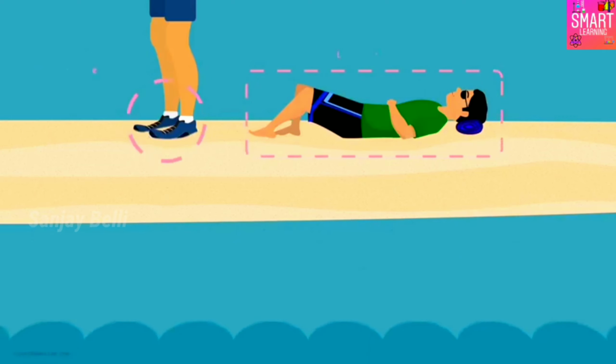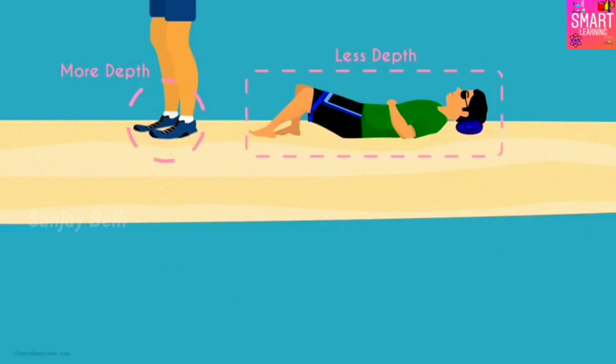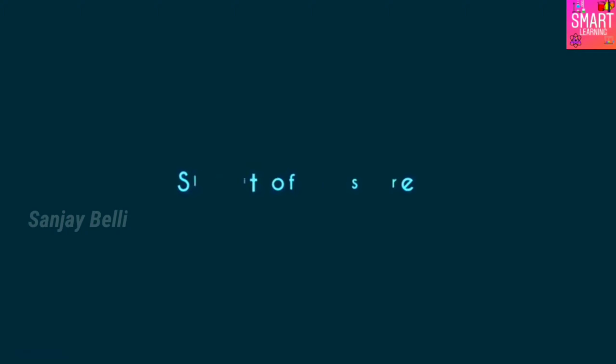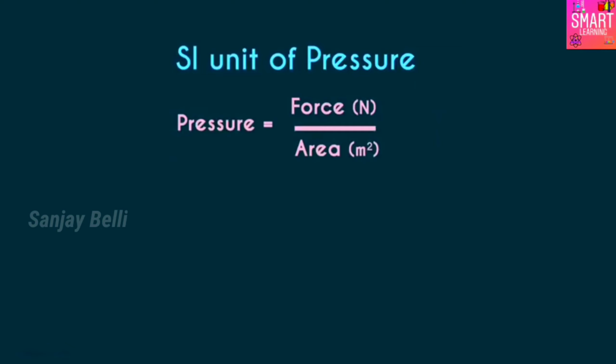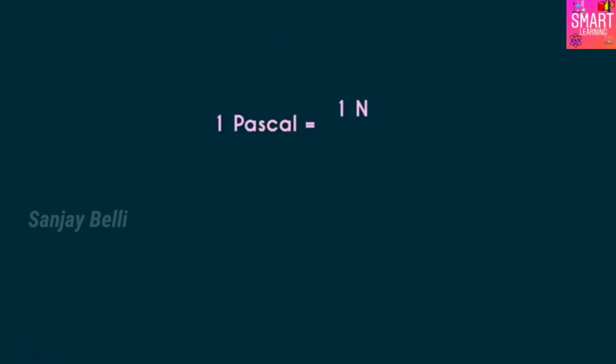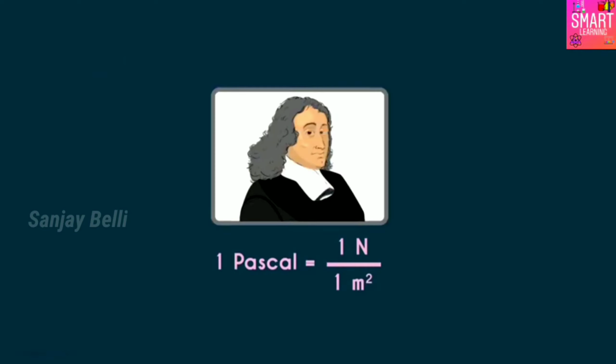Then what is the SI unit of pressure? As it's force over area, it would be Newton per meter square. This is the SI unit of pressure, and this is also called Pascal. Yes, 1 Pascal is 1 Newton over 1 meter square. This has been named after a famous scientist called Blaise Pascal, who had conducted extensive studies in this area of science.